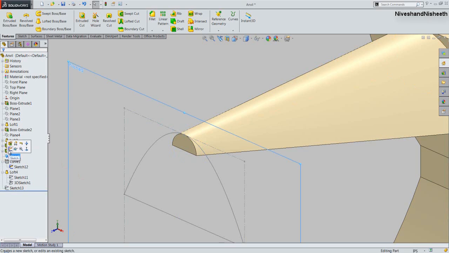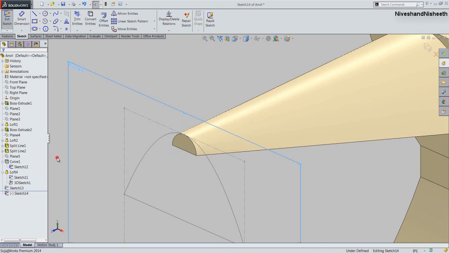We will create a new sketch on the plane 5. Now we will create the reverse sketch of the spline which you are seeing in the design window.